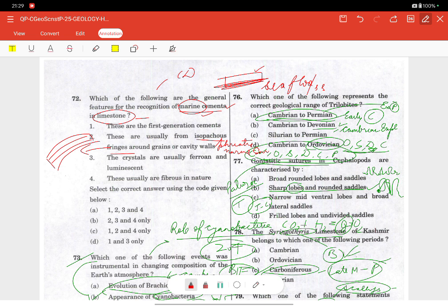Now coming to the third statement, the crystals are usually ferroan and luminescent.